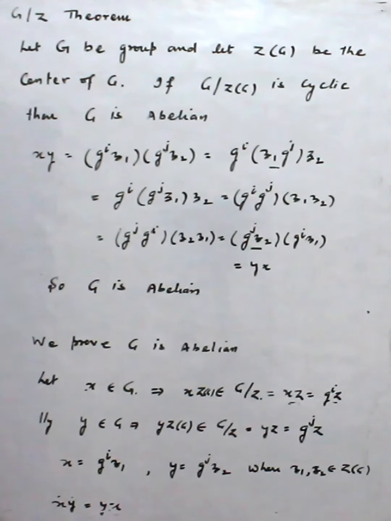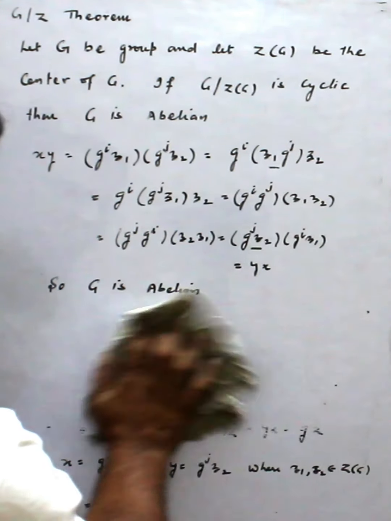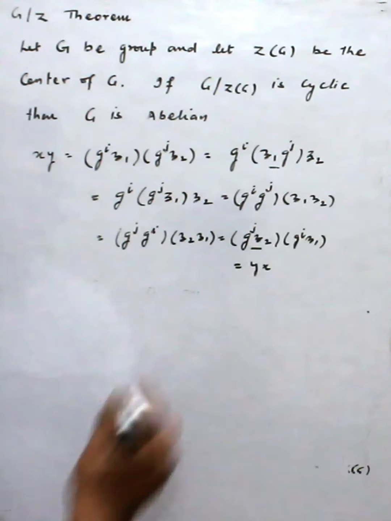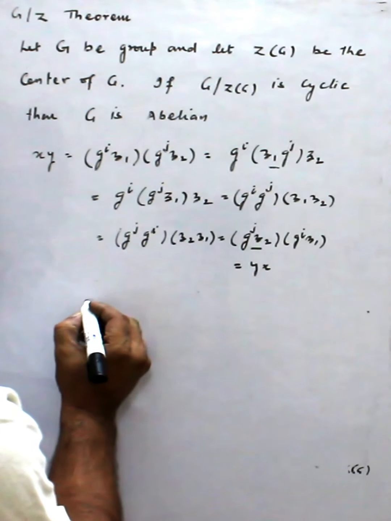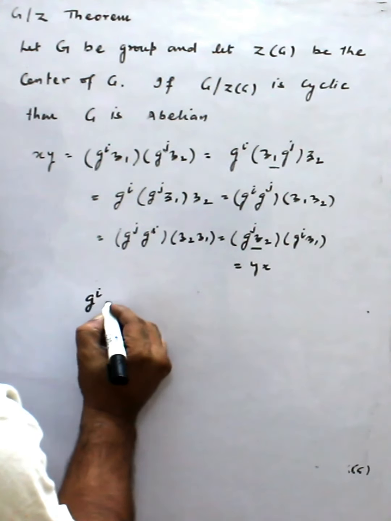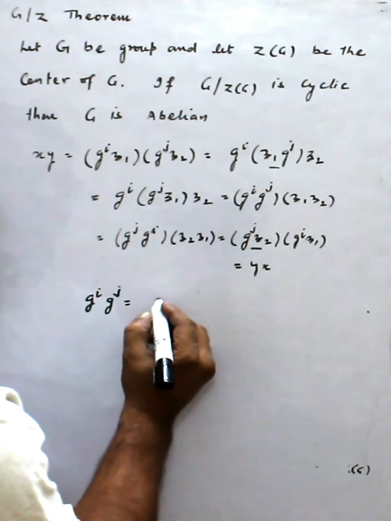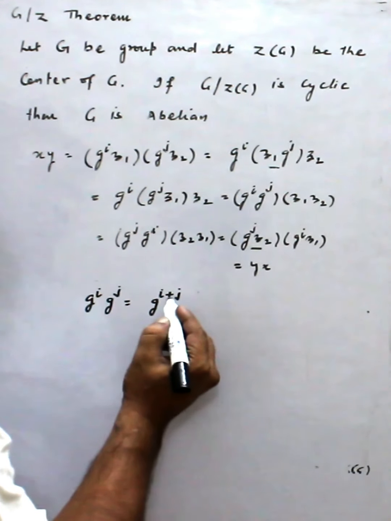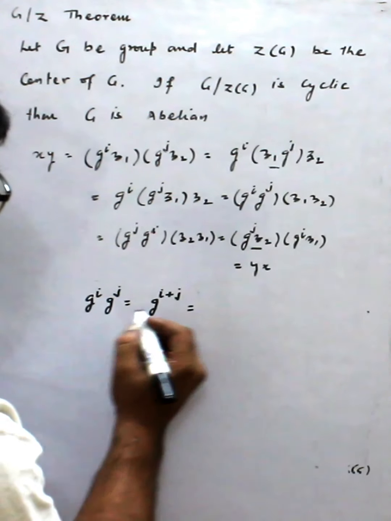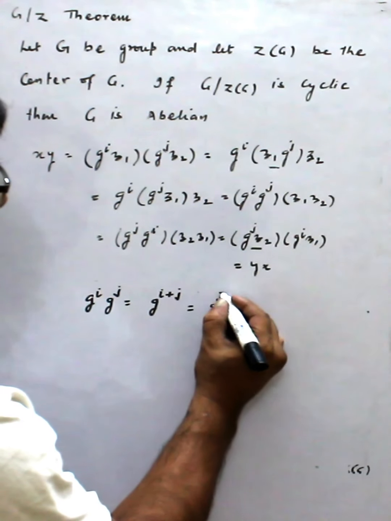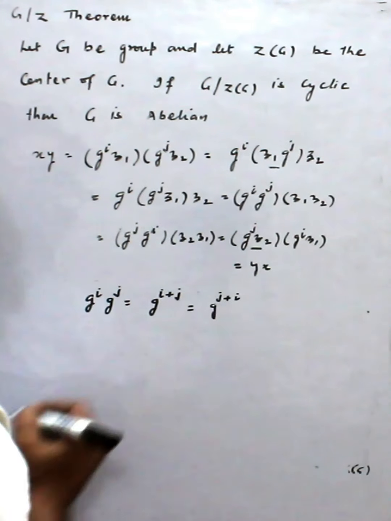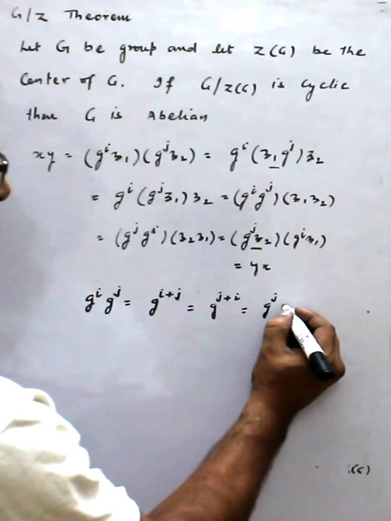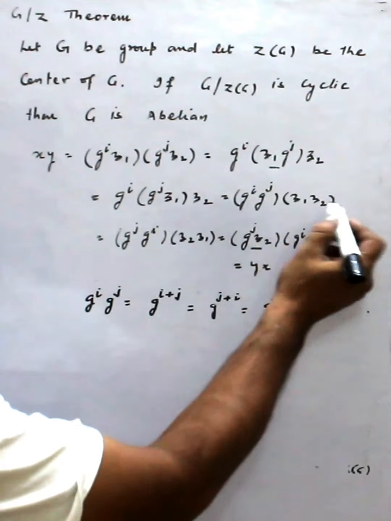How is it that g^i g^j commutes? We can write g^i g^j as g^(i+j), where i and j are integers and integers are commutative, so I can write g^(j+i), and this can be written g^j g^i.